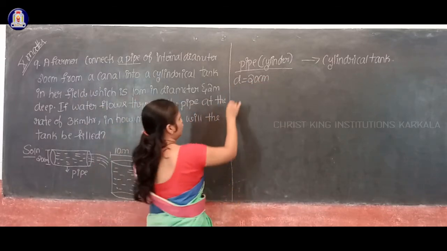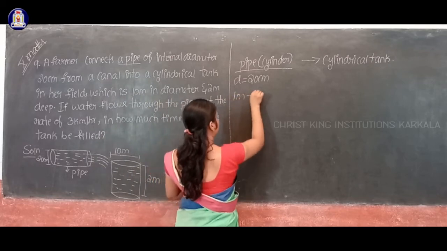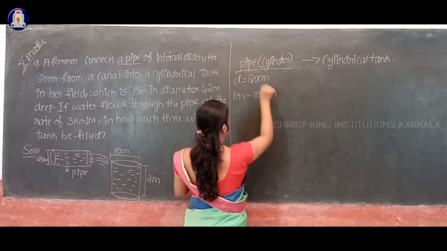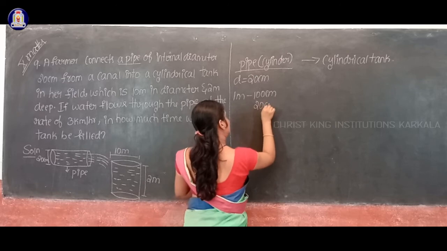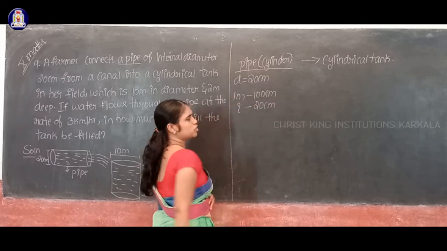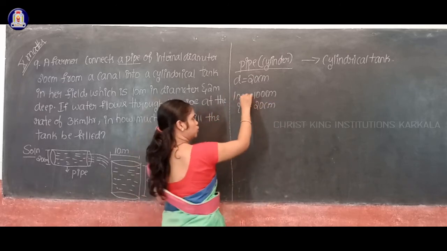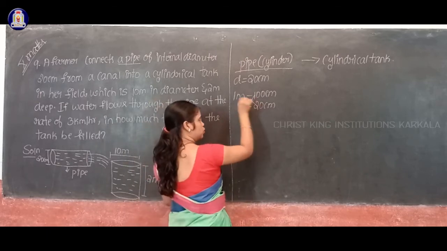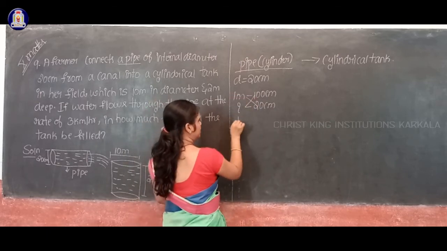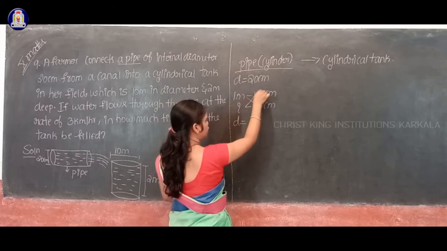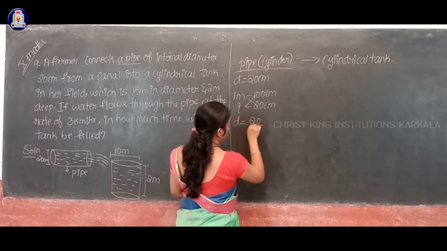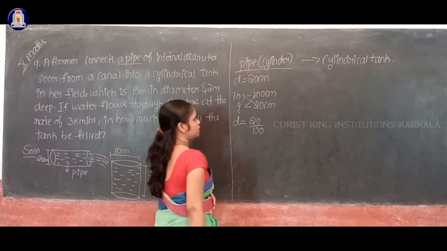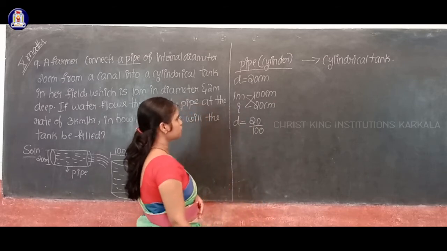Okay, how to convert? We know that 1 meter is equal to 100 centimeter, so 20 centimeter is equal to how much meter? Do the cross multiplication. 20 into 1 is 20 itself, so 20 by 100.